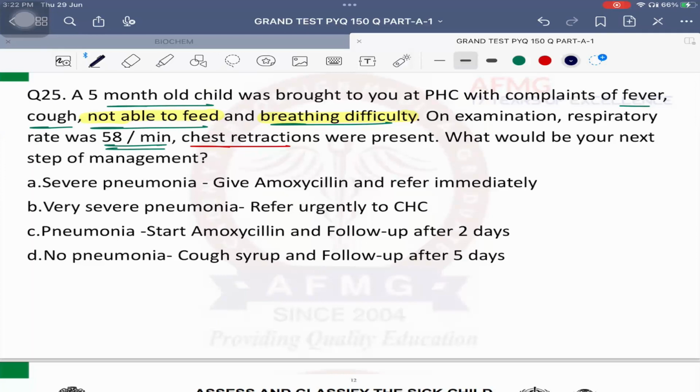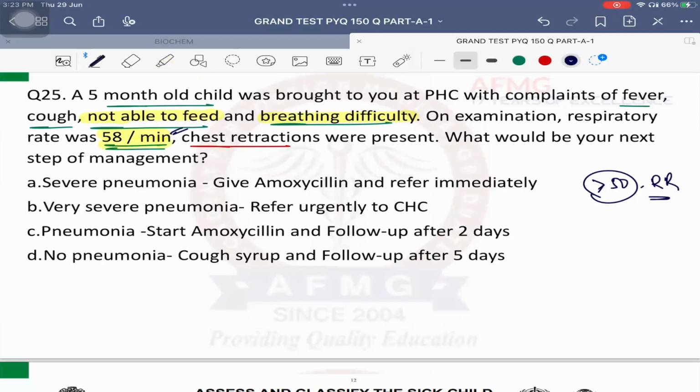So, a 5 month old child. Okay, so it is a 5 month old. That means the respiratory rate will be called tachypnea when? When the breathing is more than 50 breaths per minute. Is the child having that? Yes, it is 58. So the child is having tachypnea.